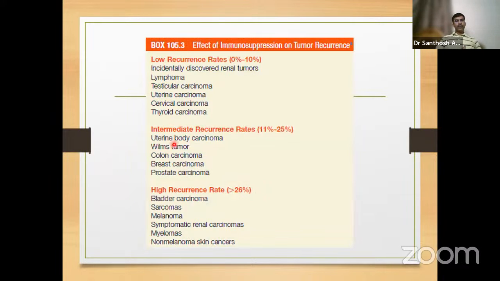There are a few tumors, because after liver transplantation we will give immunosuppression. With immunosuppression, these tumors can recur very fast. Those tumors which recur at a very high rate include bladder carcinoma, sarcoma, melanoma, symptomatic renal carcinomas, myelomas, and non-melanoma skin cancers. Intermediate recurrence rate, we can see in breast cancer, colon cancer, and prostate cancer, whereas low recurrence rate includes testicular cancers, uterine cancer, thyroid, lymphomas, and incidentally discovered renal tumors.